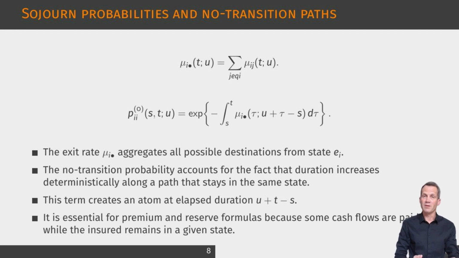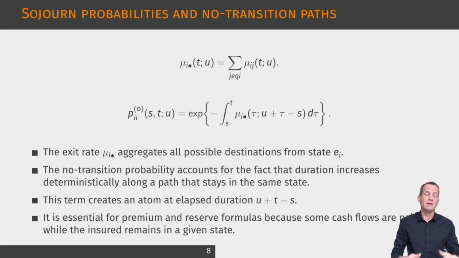The displayed exponential expression gives the probability of no transition between 2 calendar times, conditional on the fact that the process has already spent a given duration in the current state at the initial time. Along a no-transition path, the elapsed duration increases deterministically as calendar time advances. This explains why the exit intensity is evaluated at a duration that grows over the interval.